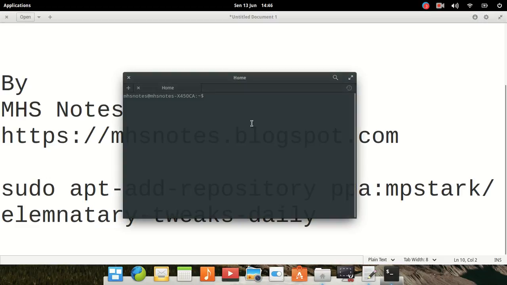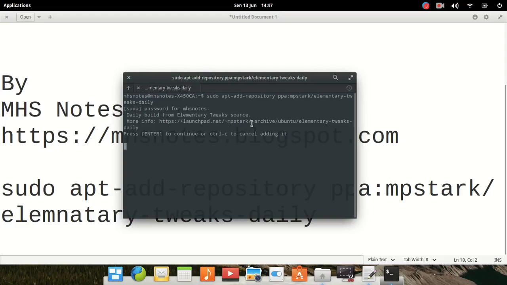Run it in your terminal: sudo add-apt-repository ppa:philip.scott/elementary-tweaks-daily. Okay. Then type your password, then press enter. Press enter again.